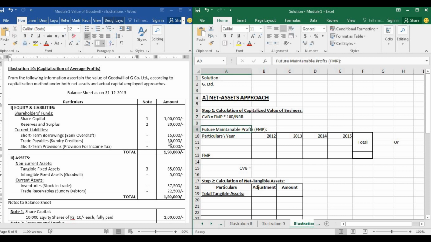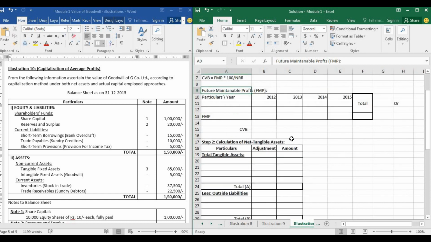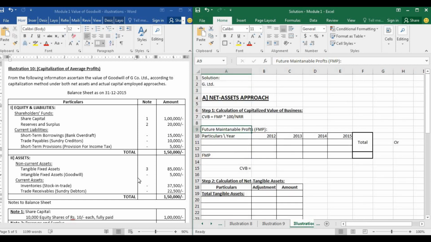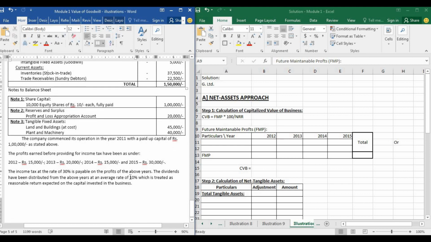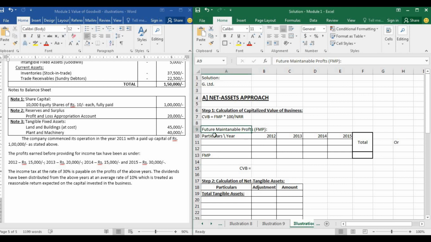In this case, we already understood that the normal rate of return is 10%. See, I have mentioned it here, 10%. So how do we calculate future maintainable profits? In this formula, FMP, we don't know what it is. NRR, we know it is 10%. So now we'll have to find out FMP, which is future maintainable profits.